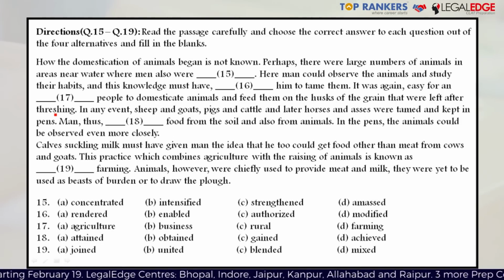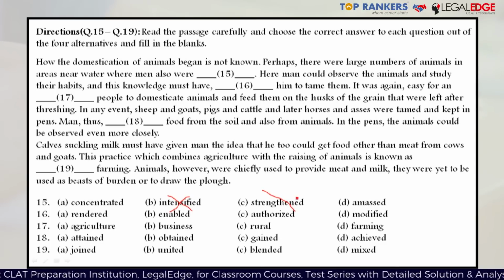Perhaps there were large numbers of animals in areas near water where men also were dash. There are four options: concentrated, intensified, strengthened, and amassed. Just by looking at the options, we can automatically eliminate option B, intensified, which does not fit into this blank, and strengthened.